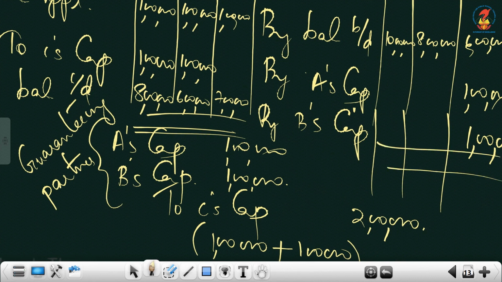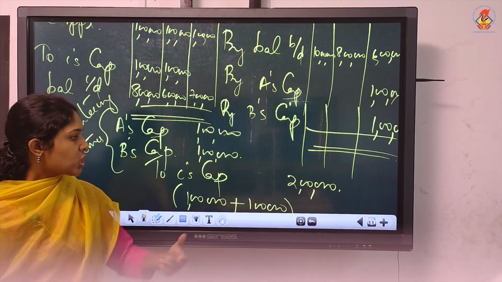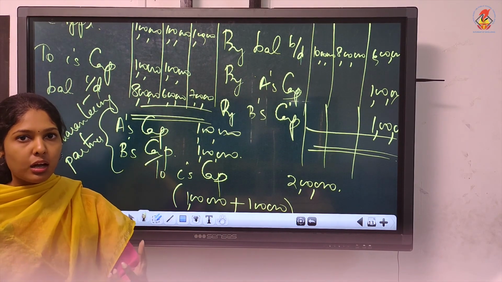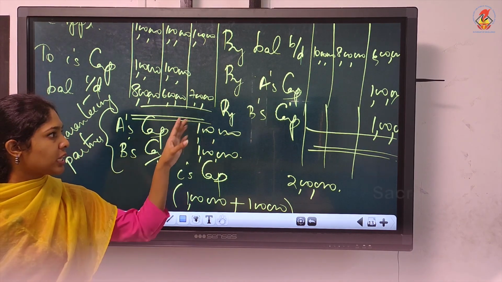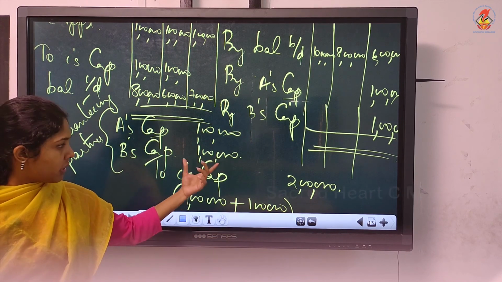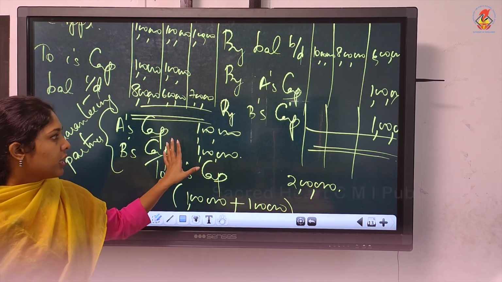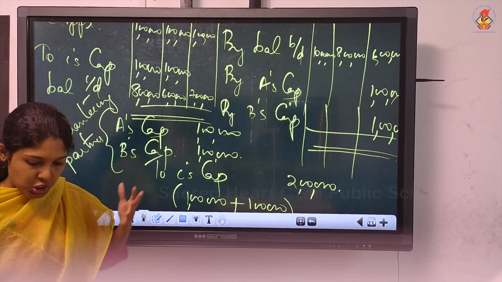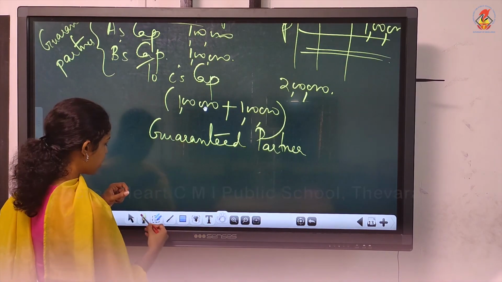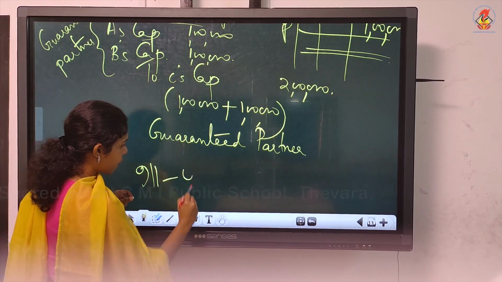Now in certain questions, they will ask you to do P&L appropriation and this journal entry. Here in this question, they ask you to show necessary accounts. So we have to show appropriation and capital account also. Journal entry is not needed, but now you write it for you to understand. In certain other questions, that is illustration number 48, you have to work it out. After this question in your notebook, you must do illustration 48.